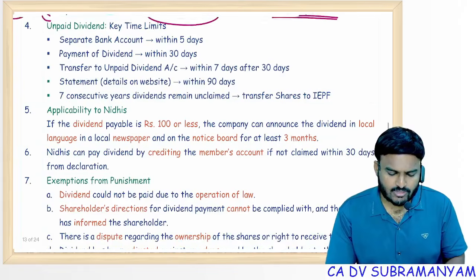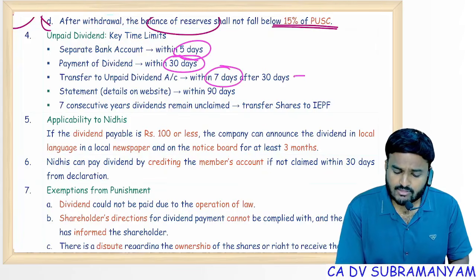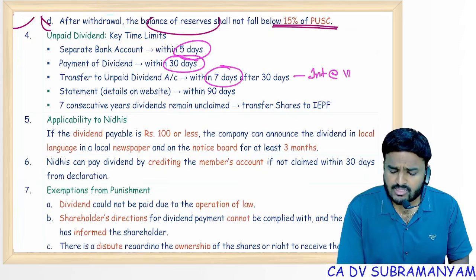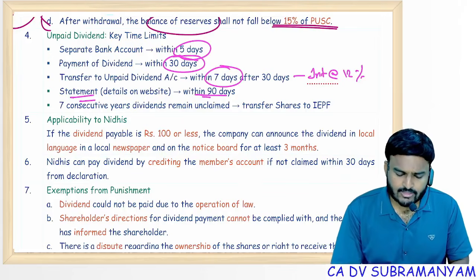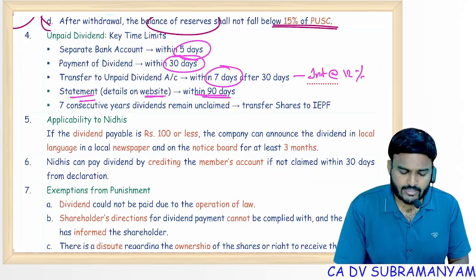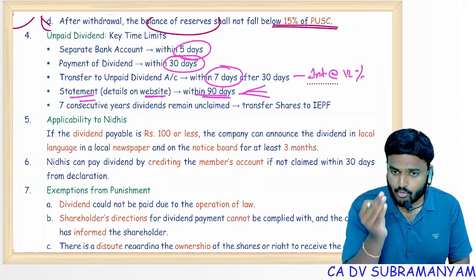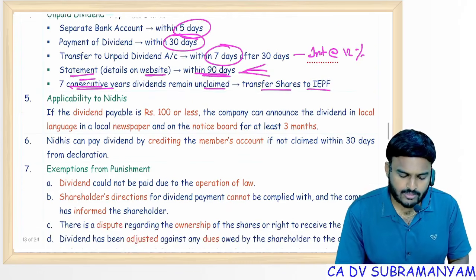Simple points only, limits: separate bank account 5 days, payment of dividend 30 days, transfer to unpaid dividend account 7 days. In case of delay, interest shall be added. Statement: file the statement within 90 days. Publish the statement on the website within 90 days containing 3 points. If dividend remains unclaimed for 7 consecutive years, transfer shares to IEPF.